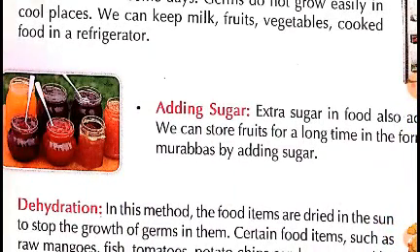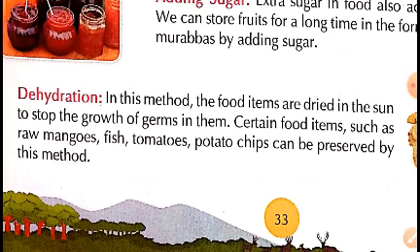Now by adding sugar, same as salt, the water content of the fruit or vegetable is absorbed by it and it does not allow the substance to spoil. So this is how we can store jams and jellies. We can prepare jams, jellies, murabbas and keep them for a longer time. Dehydration is another way of storing food. In this method, we can store food by removing its water content by keeping it in the sun.